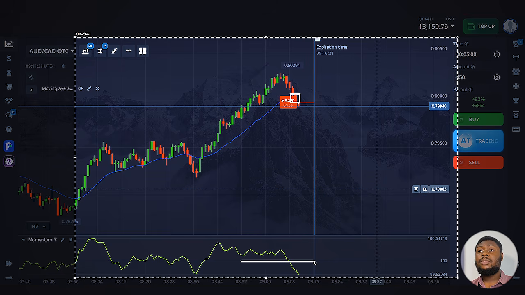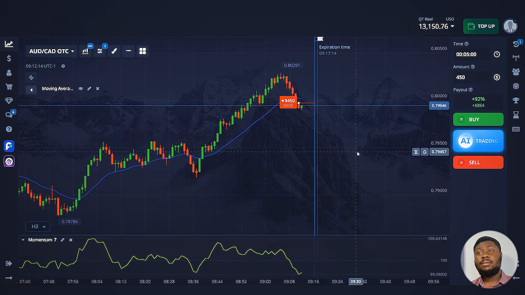The only thing left is to check the momentum indicator. The momentum indicator has the main level of 100. The indicator line was above this level as the price was rising. As soon as the price started to decline, the indicator line also turned downward and crossed the level of 100. Thus, I realized that it is possible to open a trade. Both indicators point to the beginning of a price decline, so the downtrend has started.